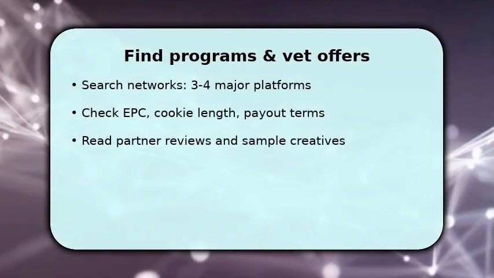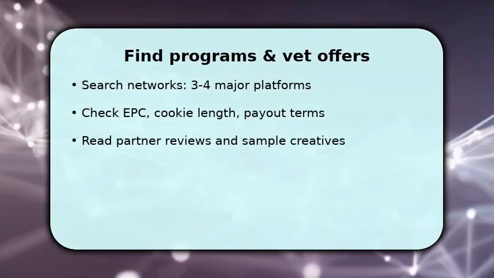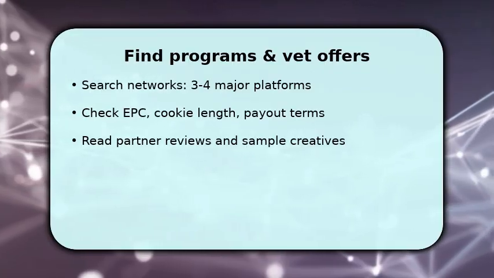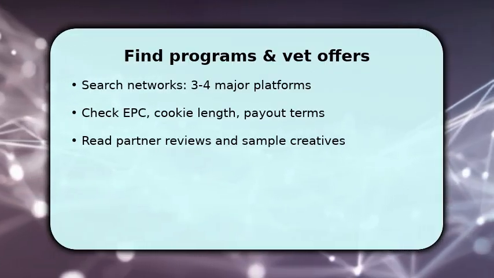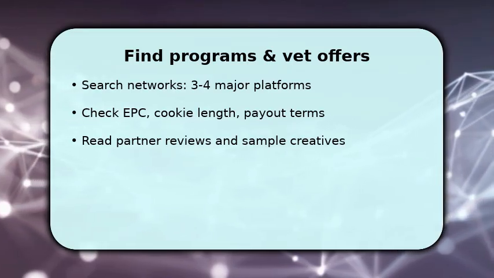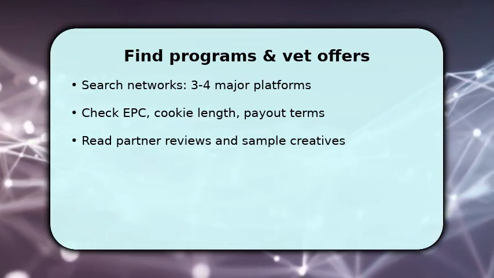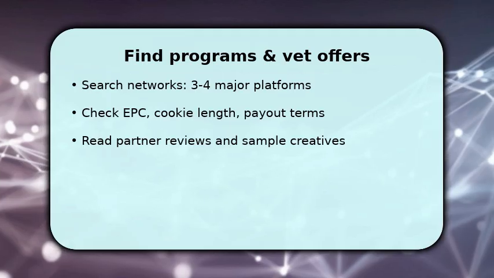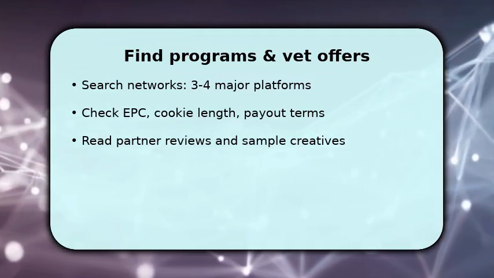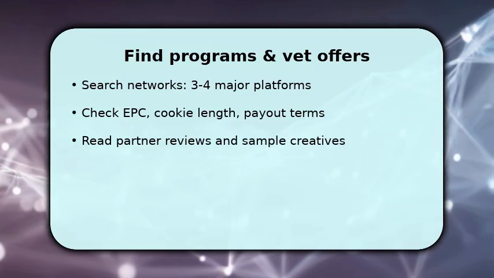You now search affiliate networks and merchant sites, focusing on 3 to 4 major platforms plus direct programs from brands you listed. Once you find candidates, vet each offer by checking EPC, cookie length, return policy, and payout thresholds. These details determine real income potential. Make sure to review partner testimonials and sample creatives to confirm brand fit.